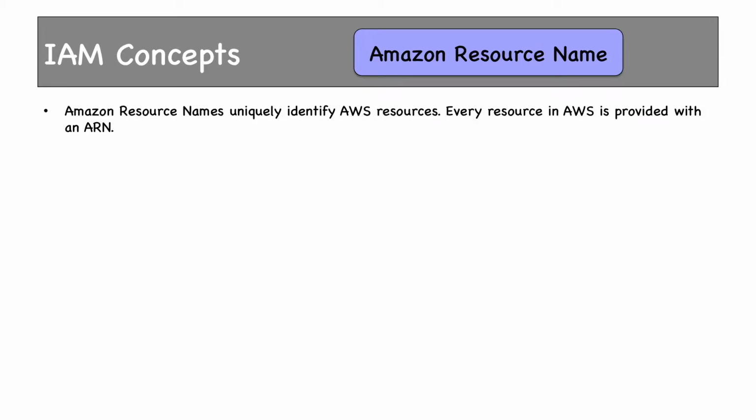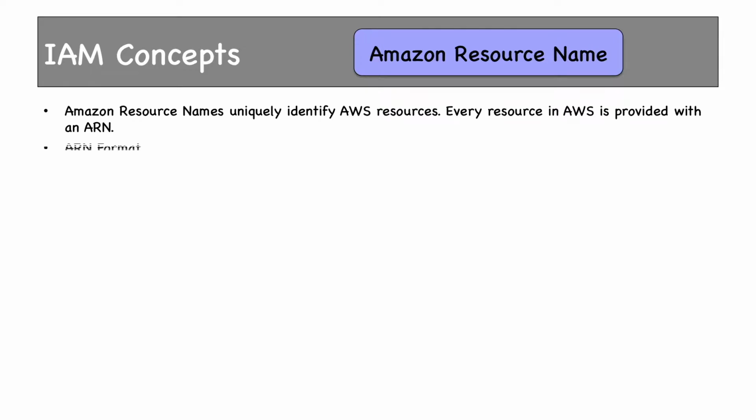You need to know Amazon Resource Name, or ARN, to work on IAM. ARNs are unique identifiers given to each and every resource out there in AWS, like an EC2 instance, a VPC, security group, DynamoDB table, S3 buckets and objects, etc. Whatever resource you can think of in AWS, every single one of them has an ARN associated with it. Amazon Resource Names uniquely identify AWS resources. Every resource in AWS is provided with an ARN.